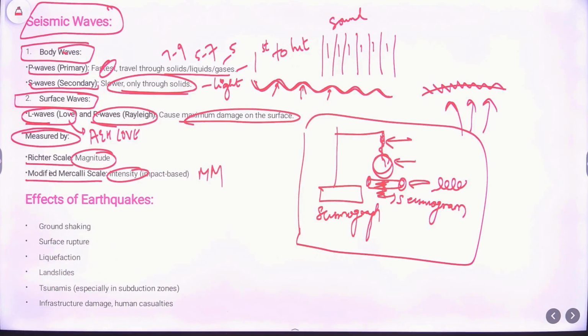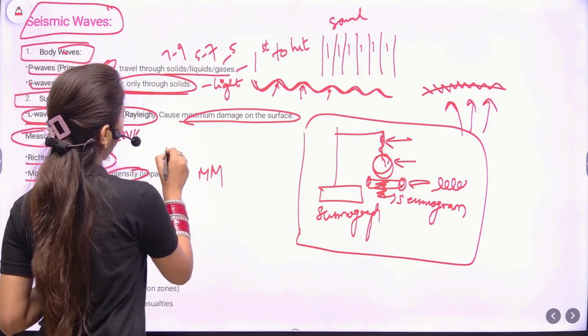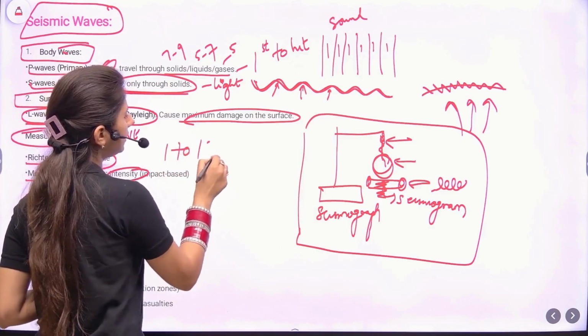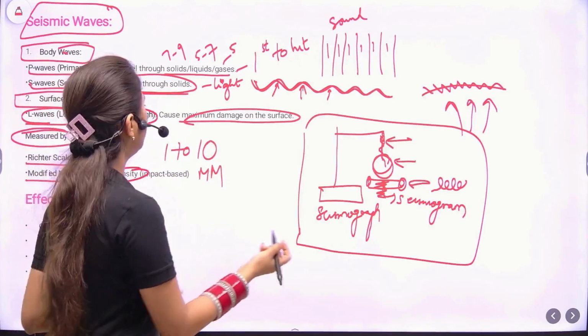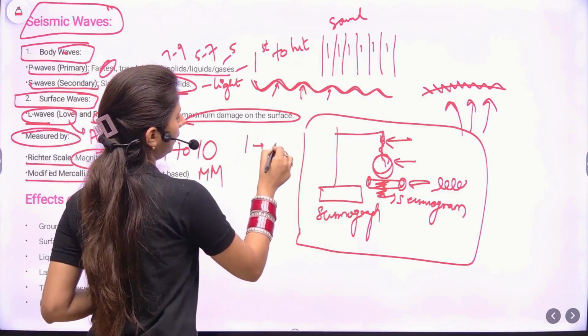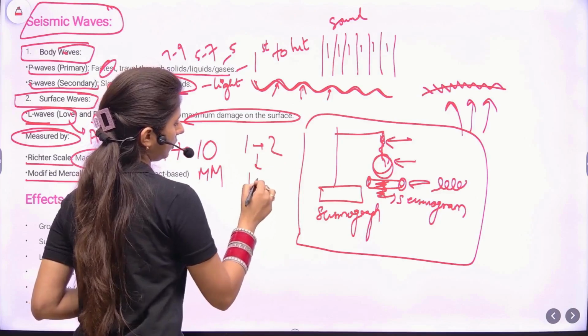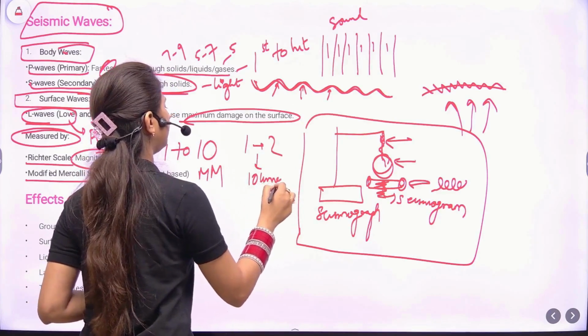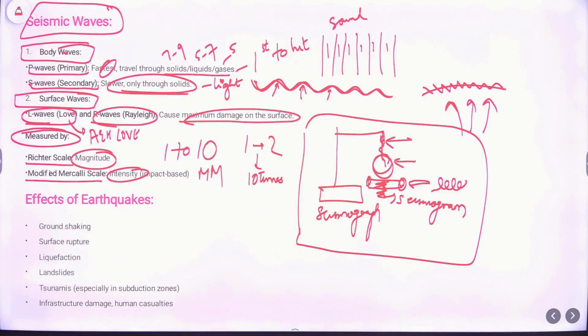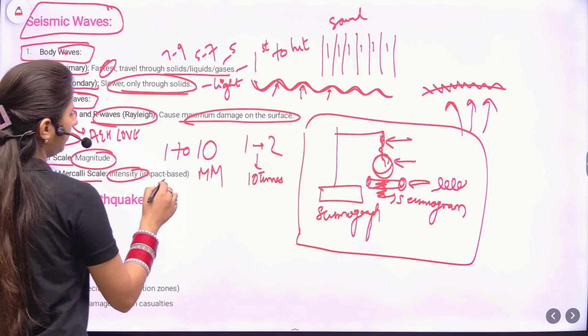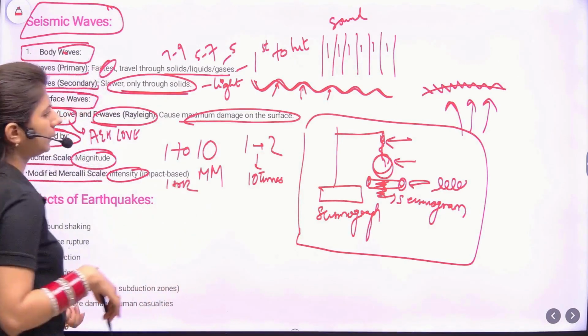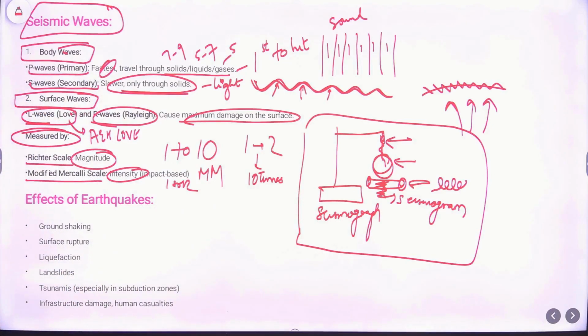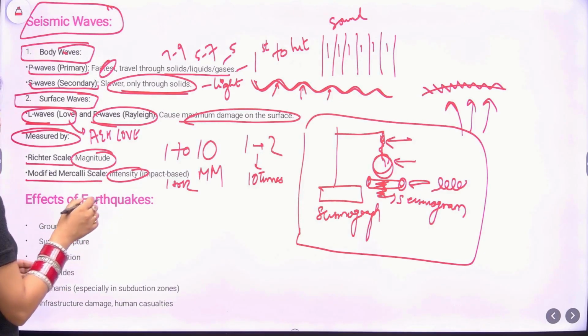The magnitude scale, the Richter scale, is a logarithmic scale, numbered from 1 to 10. Since it is a logarithmic scale, going from 1 to 2 means 10 times of 1. Whereas the Modified Mercalli scale, usually from 1 to 12, is also logarithmic based, and measures the intensity.